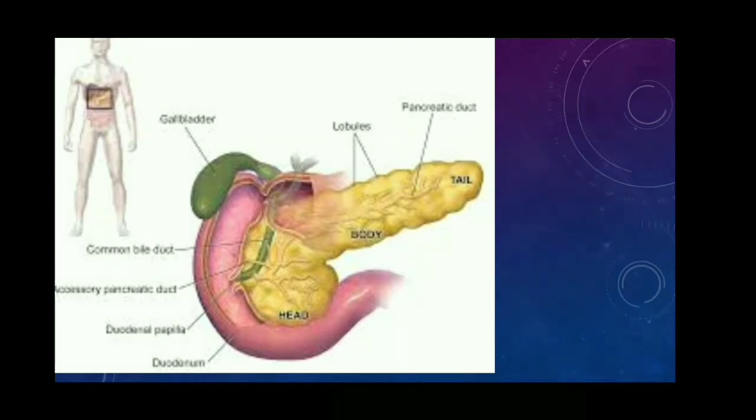At this time, the complete digestion takes place with the help of various enzymes secreted by the intestinal juice and pancreatic juice. The intestinal juice contains the enzymes maltase, lactase, sucrase and lipase. The pancreatic juice contains the enzymes lipase, trypsin and amylase. Also, the liver secretes bile. The bile contains bile salts.